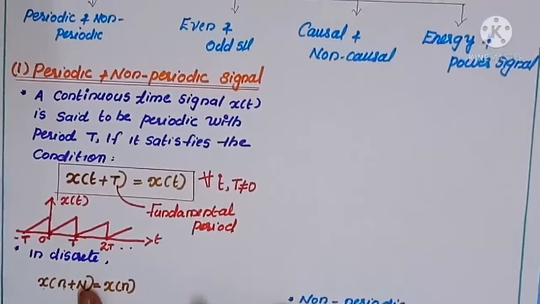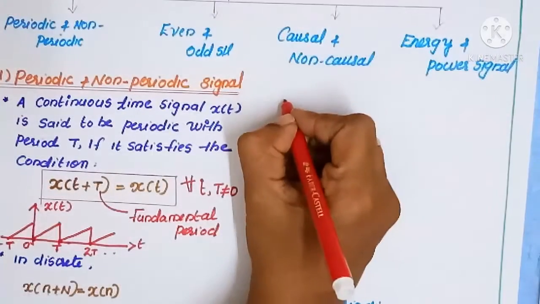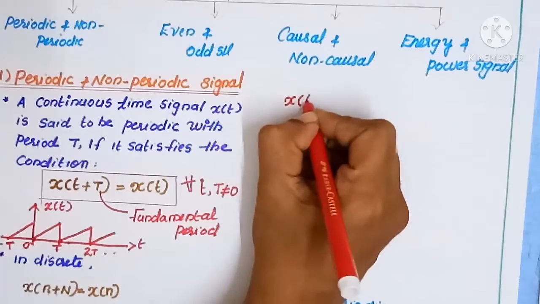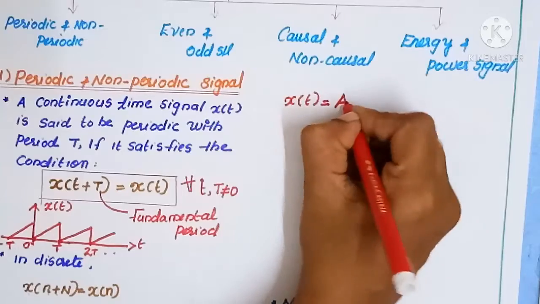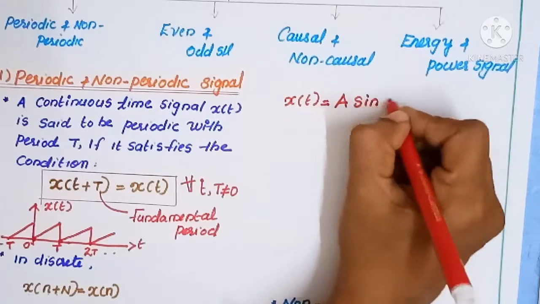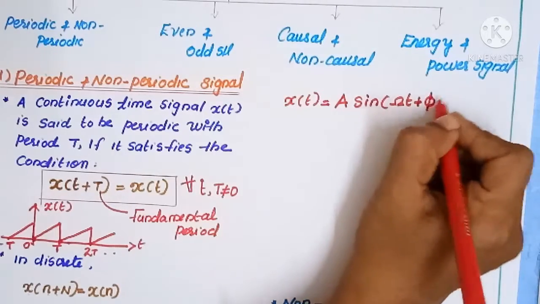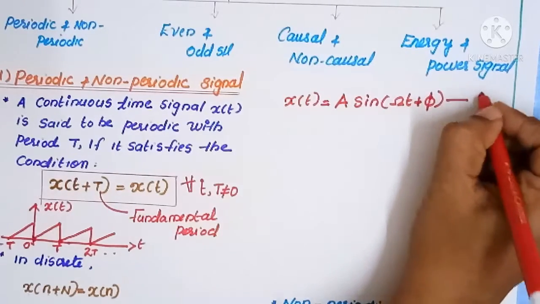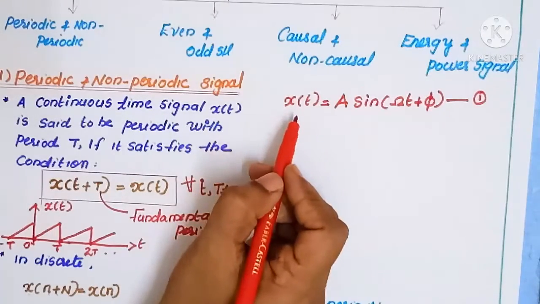To derive the equation of the fundamental period, first you should take a sinusoidal signal x of t. We can write x of t equal to A sine of omega t plus phi. Put this as equation number 1. Also consider this is a periodic signal.